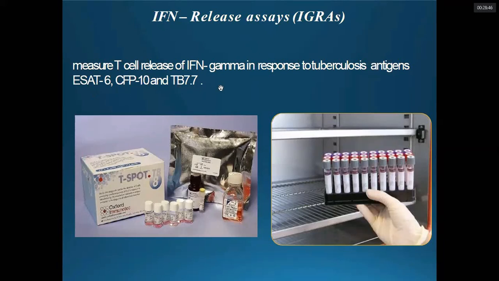These are the different tests, commonly called IGRAs. Another is the T-SPOT.TB test. These two tests have higher sensitivity and specificity.